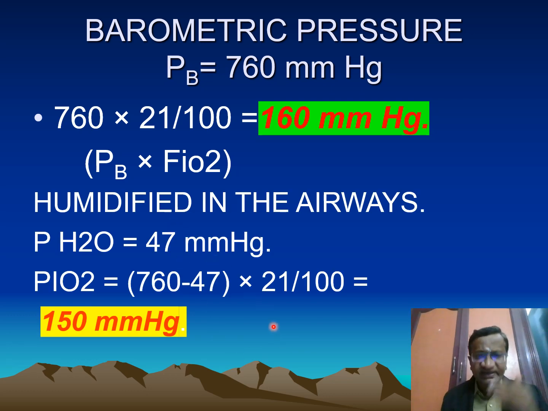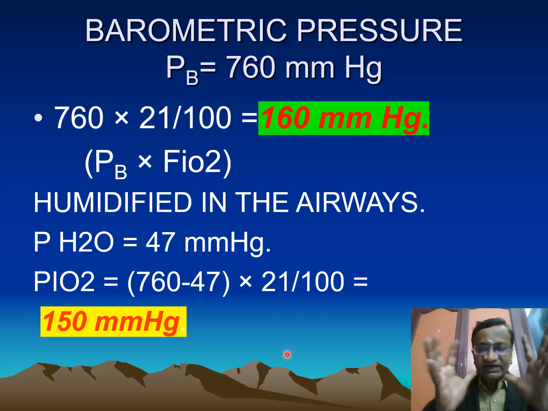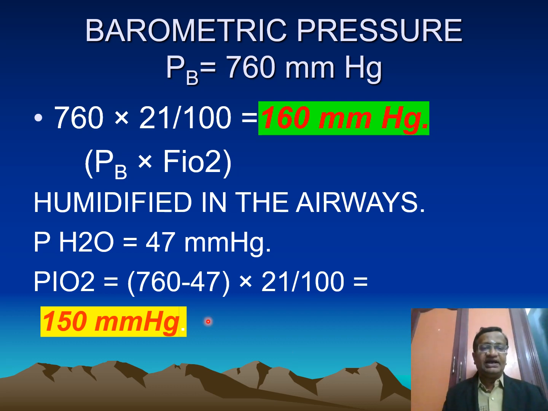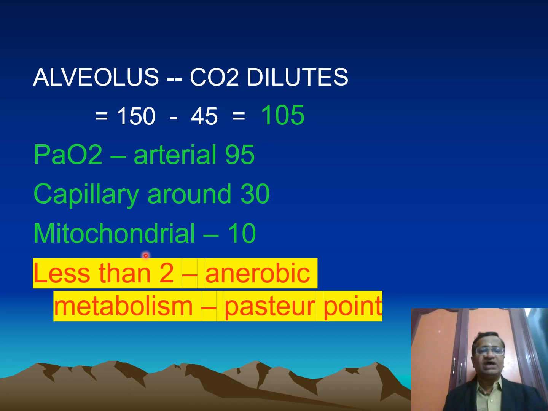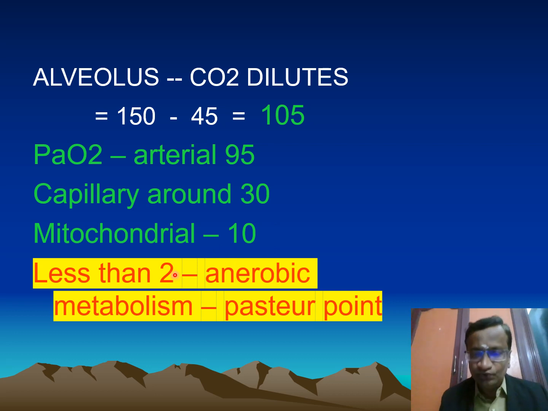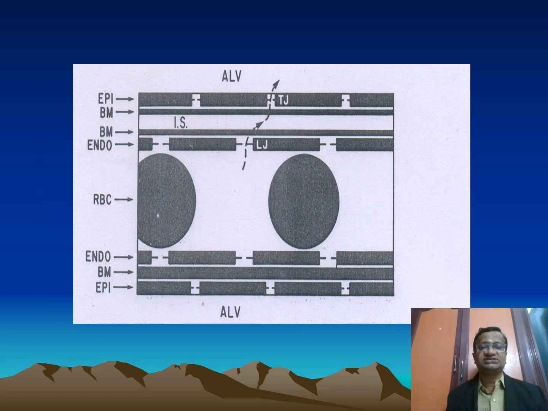It gets humidified in the airways, where it adds water vapor. That is what is called humidification. The partial pressure becomes around 150. Now it goes into the alveolus, where the carbon dioxide dilutes it, and in the arterial blood the PaO2 is 95, in the capillary it is around 30, and in the mitochondria it is around 10. If it is less than 2, anaerobic metabolism starts. That is called the Pasteur point. So at a mitochondrial PO2 of 2, anaerobic metabolism starts.